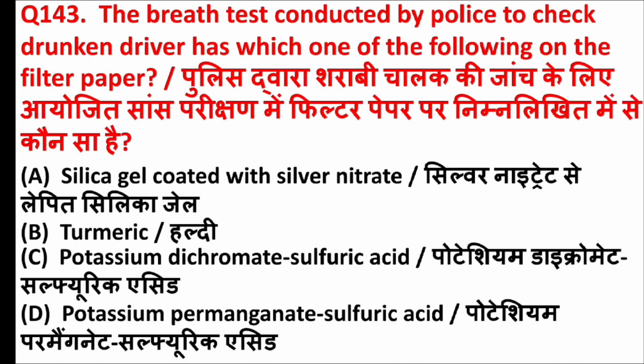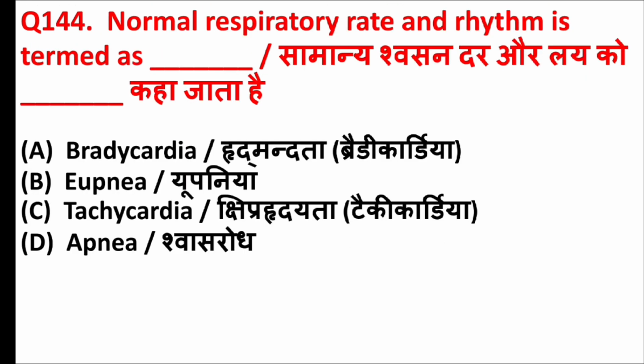The breath test conducted by police to check drunken driver has which one of the following on the filter paper? Answer is option C, potassium dichromate sulfuric acid. Normal respiratory rate and rhythm is termed as blank. Answer is option B, eupnea.